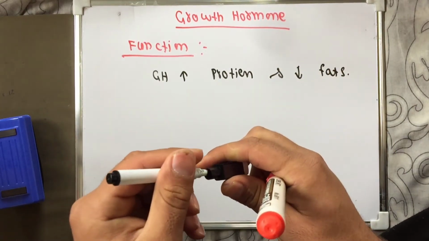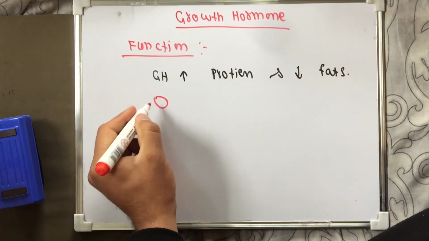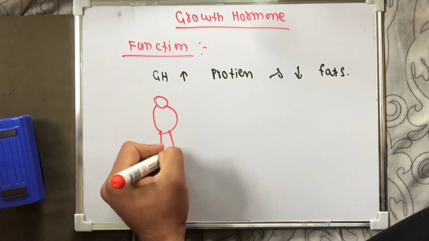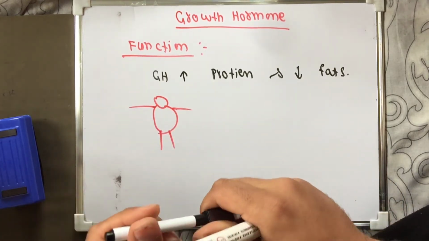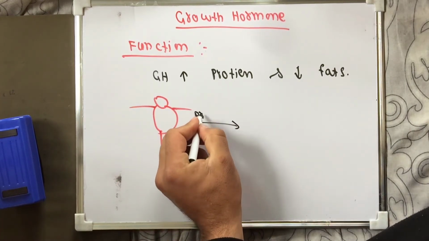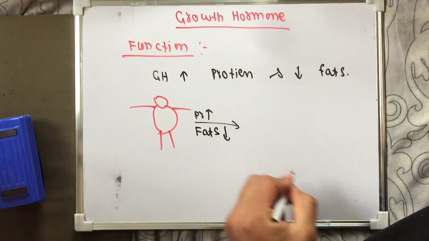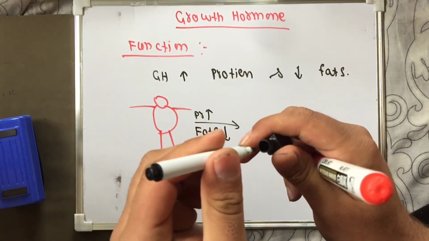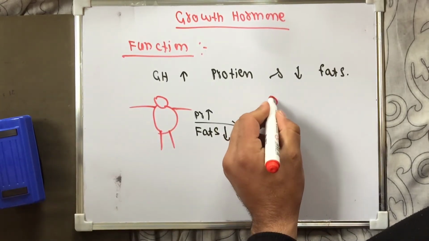If we have a fat body, and this body starts using growth hormone, then in this body protein will be increased and fats will be decreased. This person will become thinner as compared to before, and will become smart.